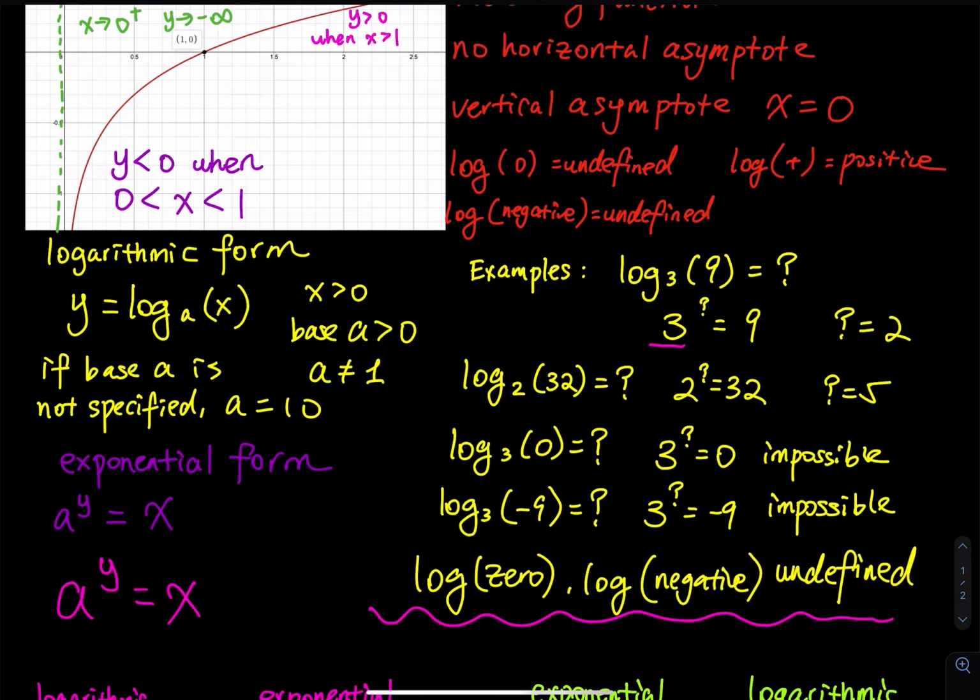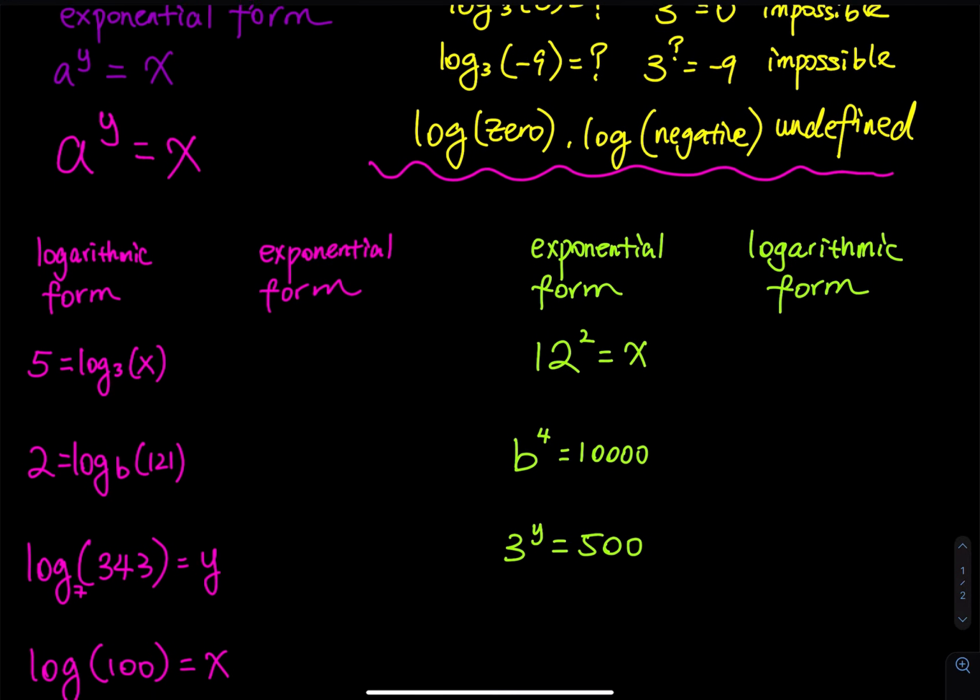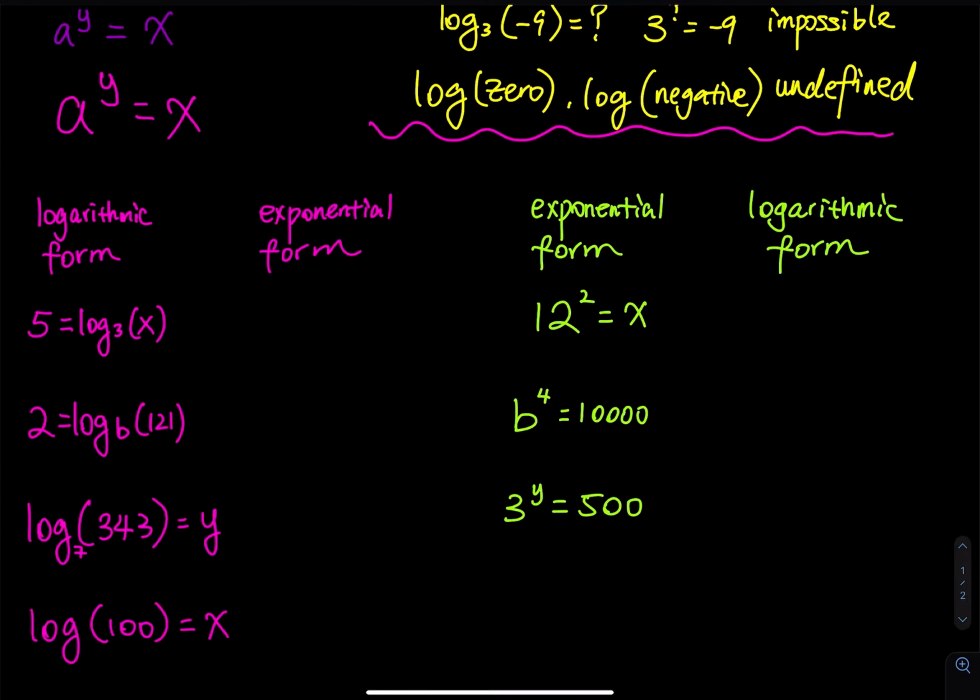All right, so let's do a little bit of practice. On the left hand side, I gave you some logarithmic form. I would like you to put this in exponential form. So here is the correct logic. First, you look at the base, and then you state the base. And then you look over to the other side of the equal sign, whatever that number is, push that to the exponent, and then that equals whatever is inside the parenthesis, which is x. I'm not asking you to find what x is, I'm asking you to put this in exponential form.